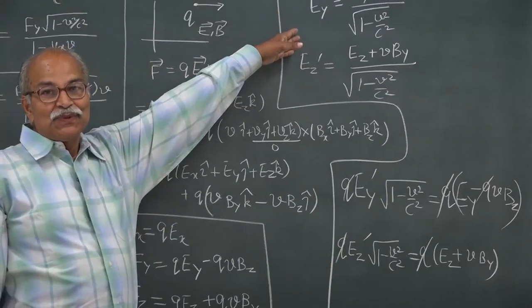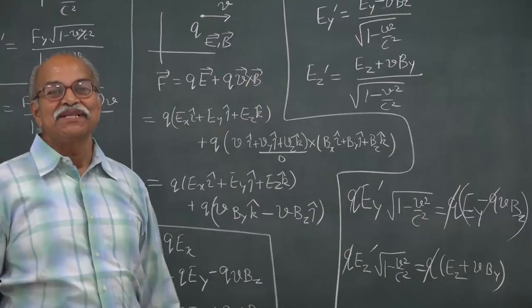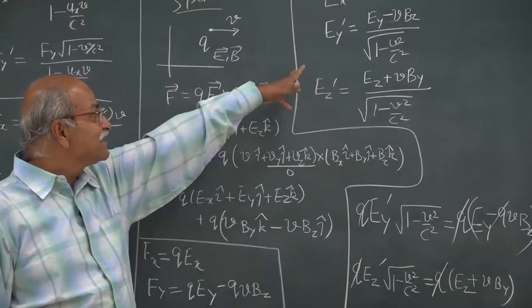That gives you the transformation equations for the electric field.